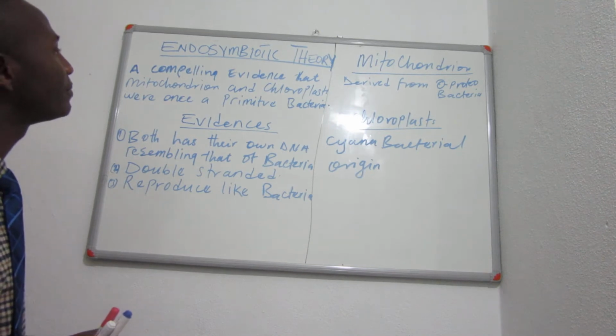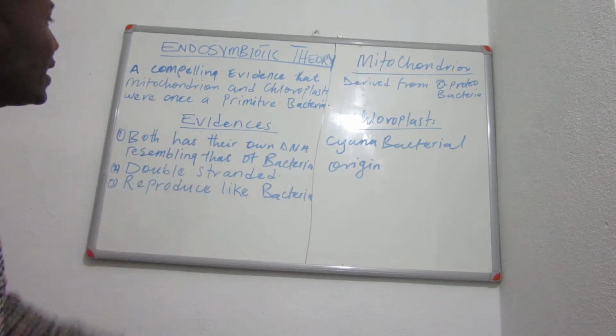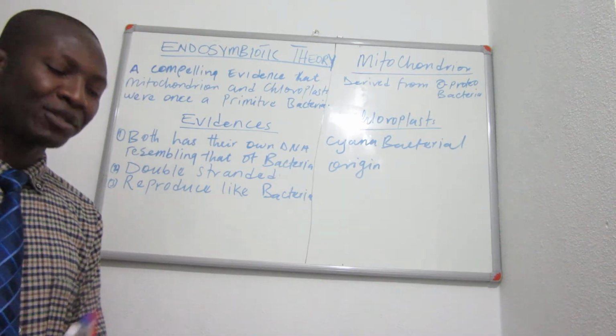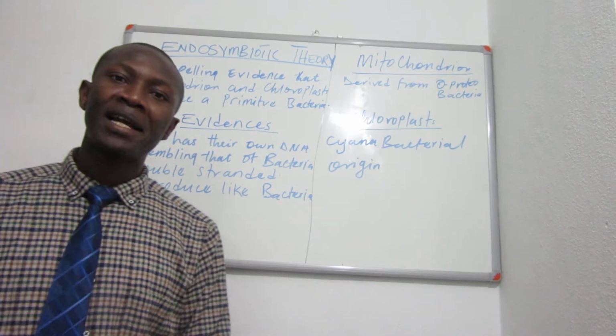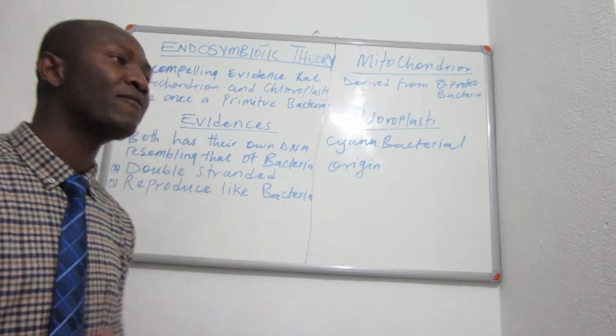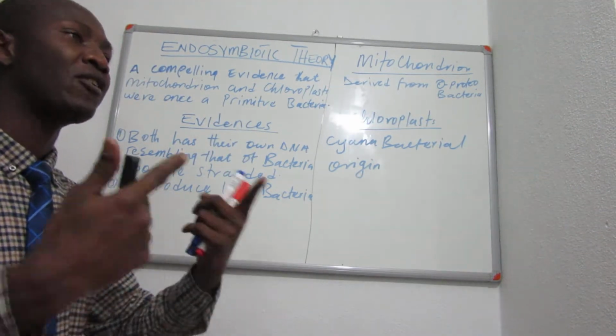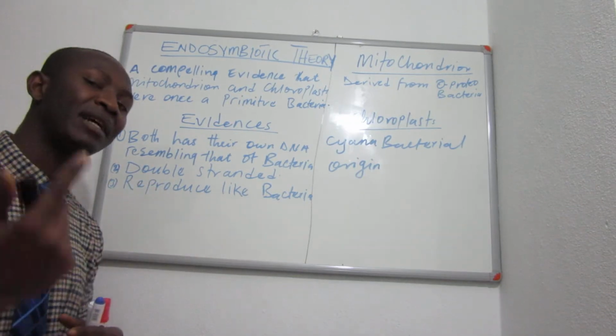Now, what are some of the evidences that motivated the scientists to think that mitochondria, an organelle, might have come from a bacteria? How can an organelle derive from a bacteria?